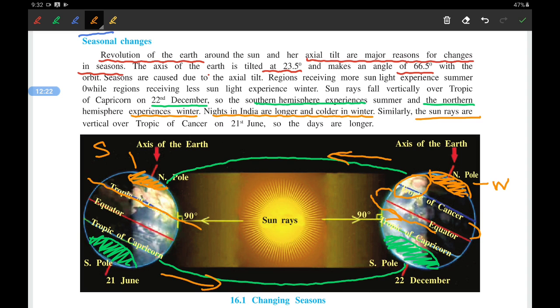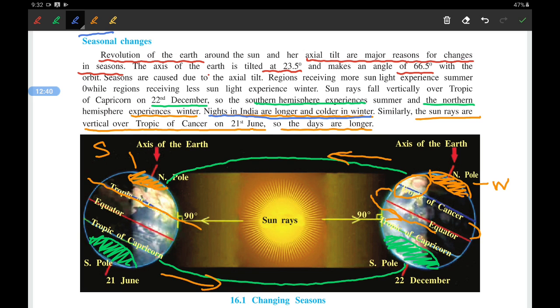Similarly, the sun rays are vertical over Tropic of Cancer on 21st June, so the days are longer, and that's why we feel that the nights are longer during winter. Okay, the nights are longer during winter. It will be dark.